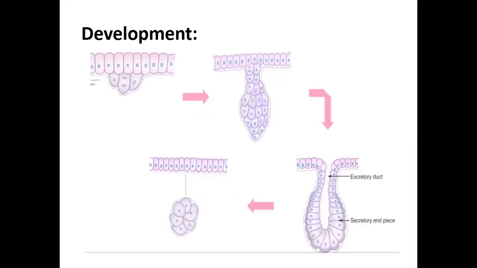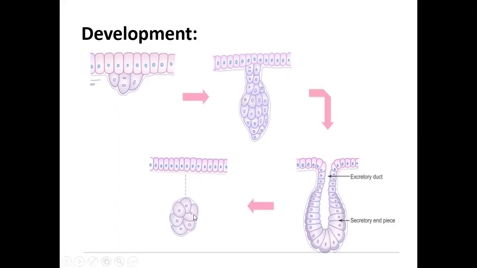This figure shows the developmental outline of gland. Here is the surface epithelium. There is inner proliferation of epithelial cells. These proliferated cells are the cellular clusters. In the cluster of cells, a canal forms. It is called canalization of the proliferated cells. In this canalization, there is a group of cells called secretory entities, and these are the excretory duct.